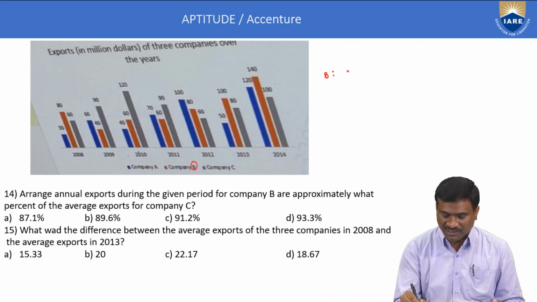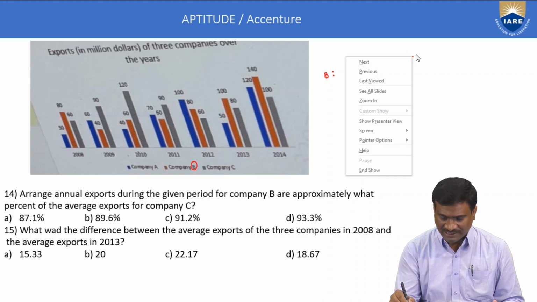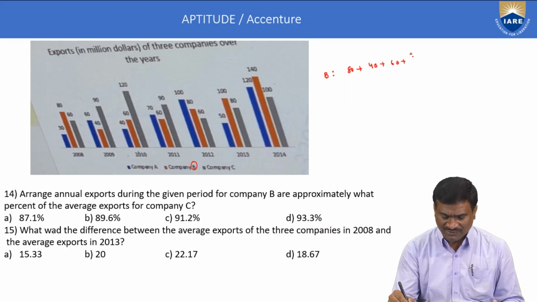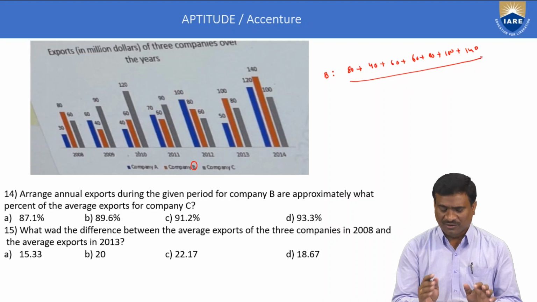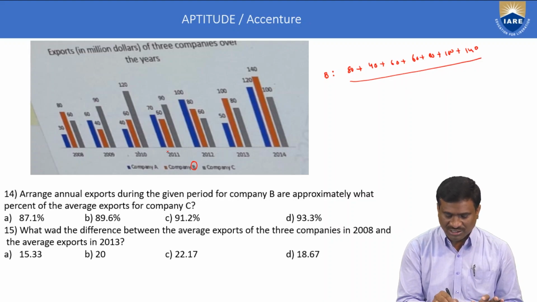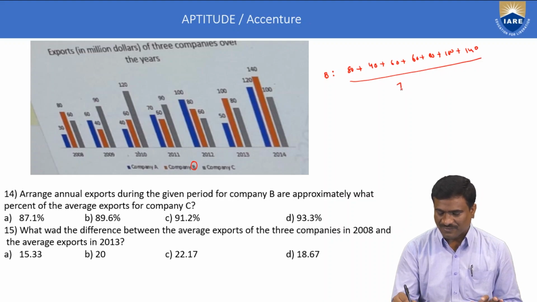Here 2008 B 80, 2009 40, 2010 60, 2011 60, and so on, the total is 140, divided by number of years 1, 2, 3, 4, 5, 6, 7, that is 7.